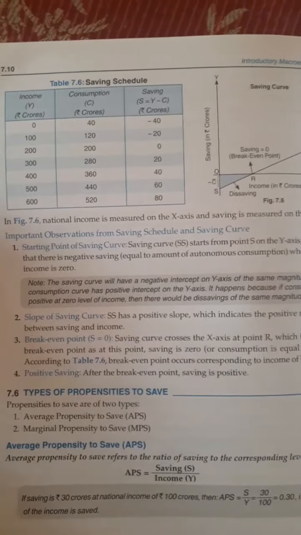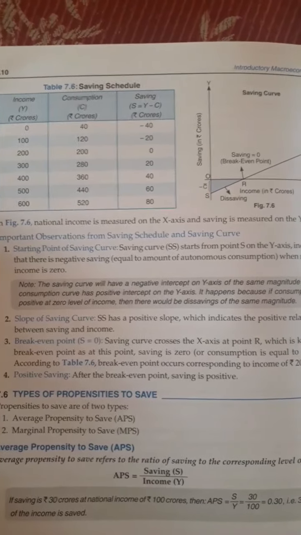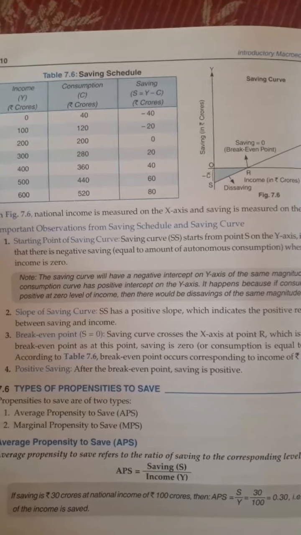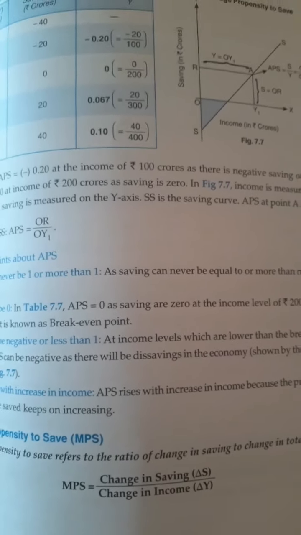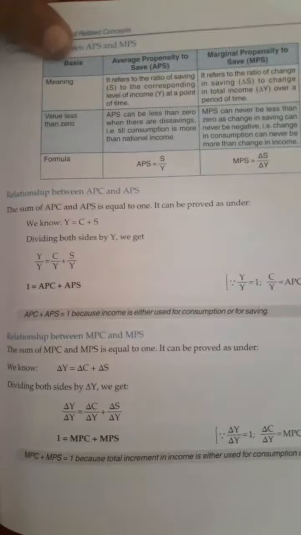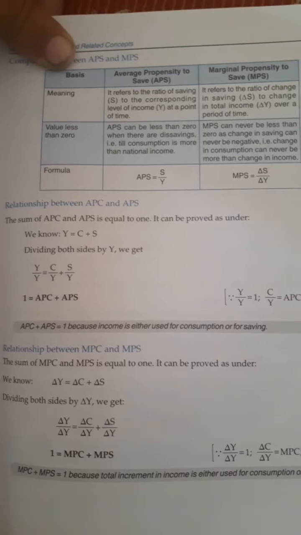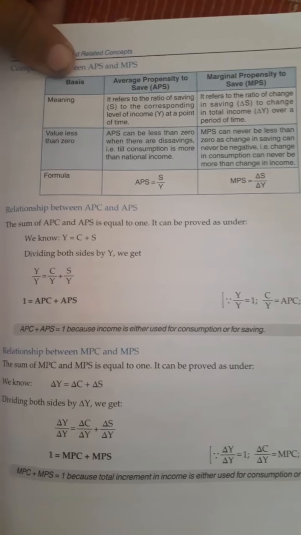Again, the types of propensity to save are APS and MPS, and the formula remains the same. APS is saving upon income, that is S upon Y, and for MPS the formula is delta S upon delta Y. Another thing is that APC plus APS is equal to 1 and MPC plus MPS will always be equal to 1.